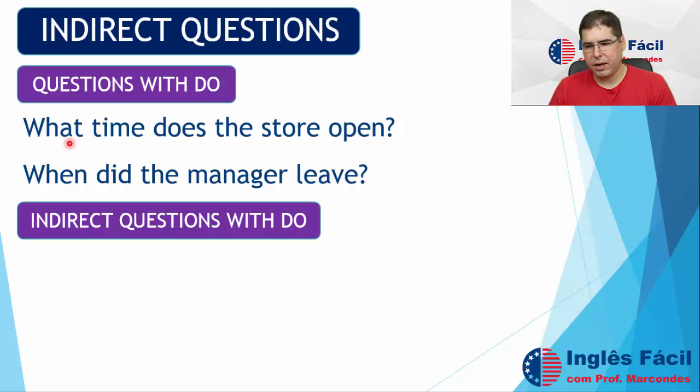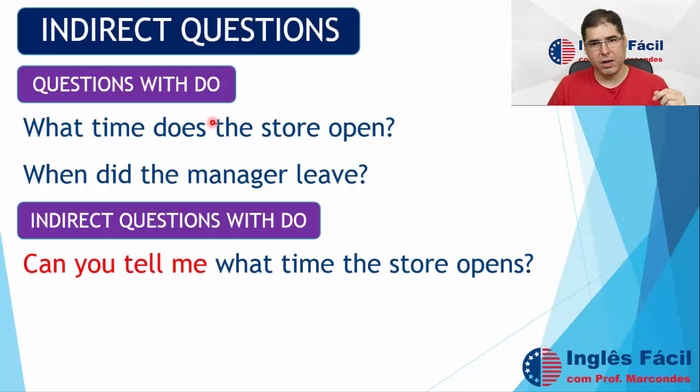So here, because I used the verb to do in the simple past, the sentence is in the simple past, right? But also we are only using the do structure, the questions with the verb to do. Now, how can we turn this first sentence into an indirect form? Look here. Can you tell me what time the store opens?